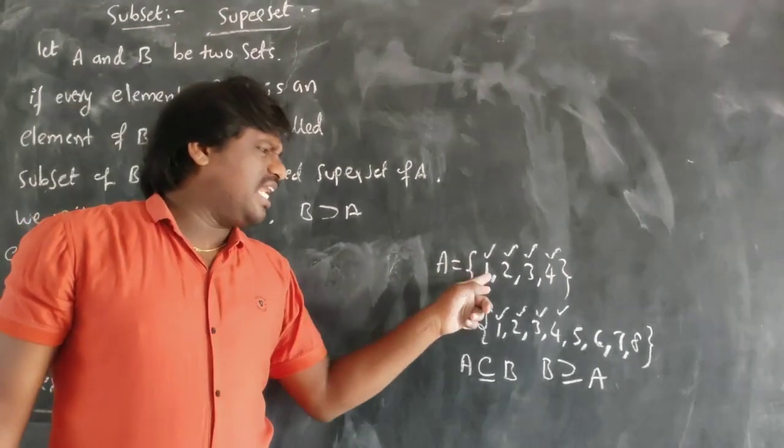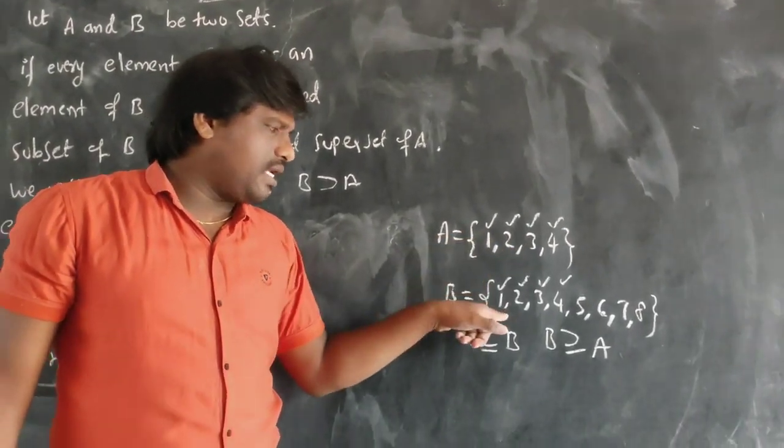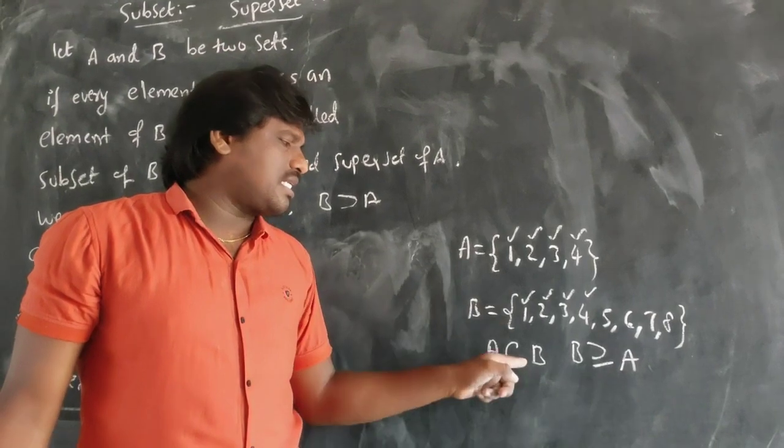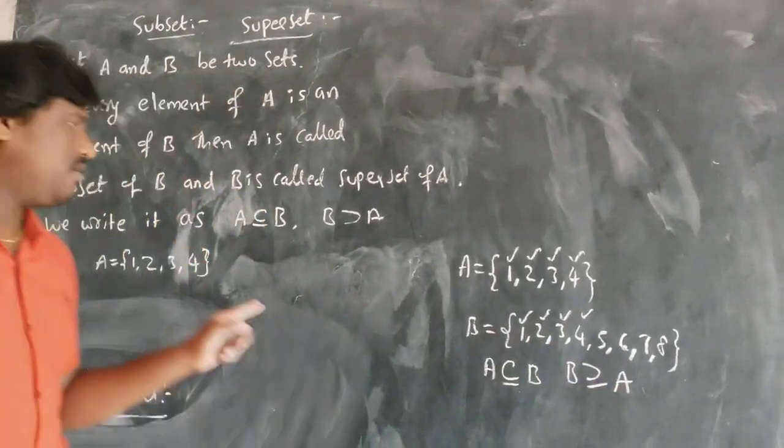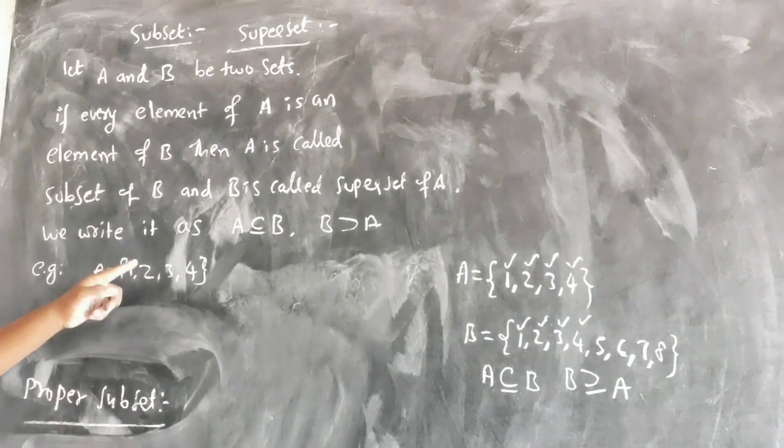So every element of A is there in B. I can say A is a subset of B and B is a superset of A. Hope you understand what I am saying. A is equal to {1, 2, 3, 4}.